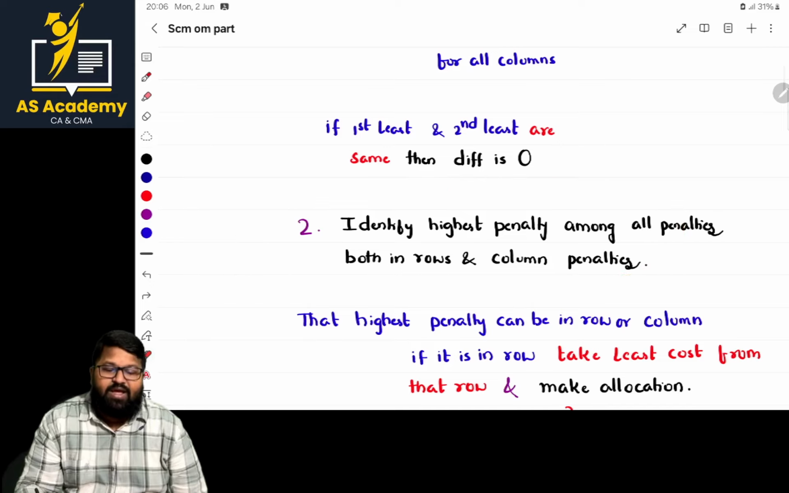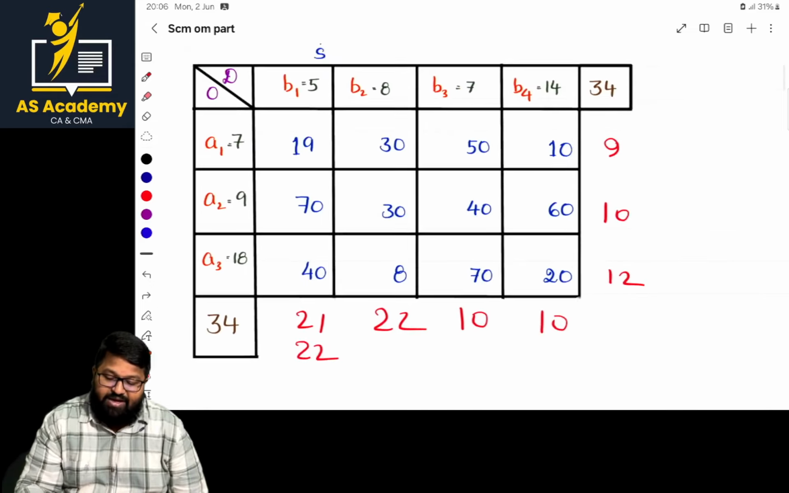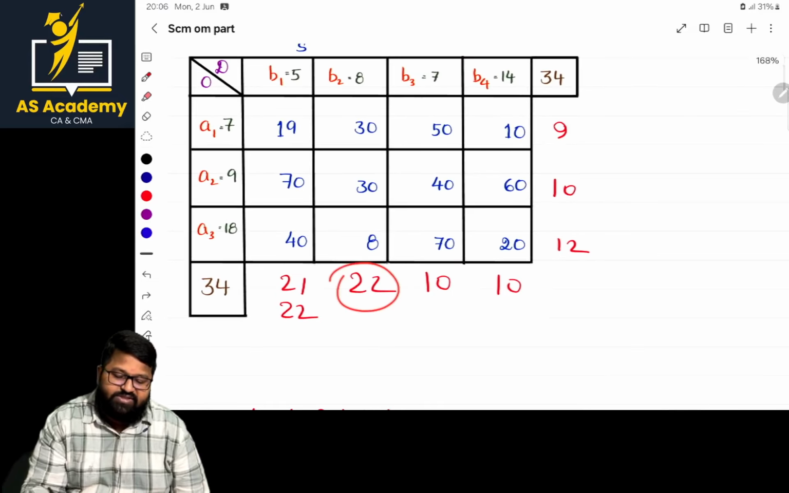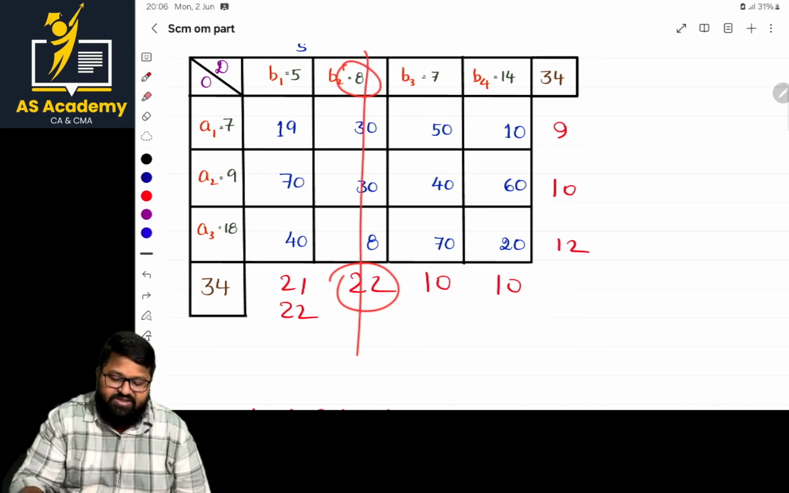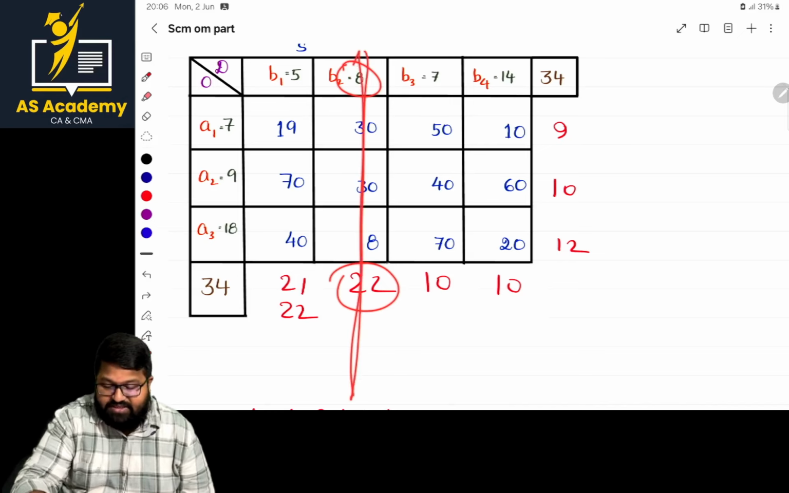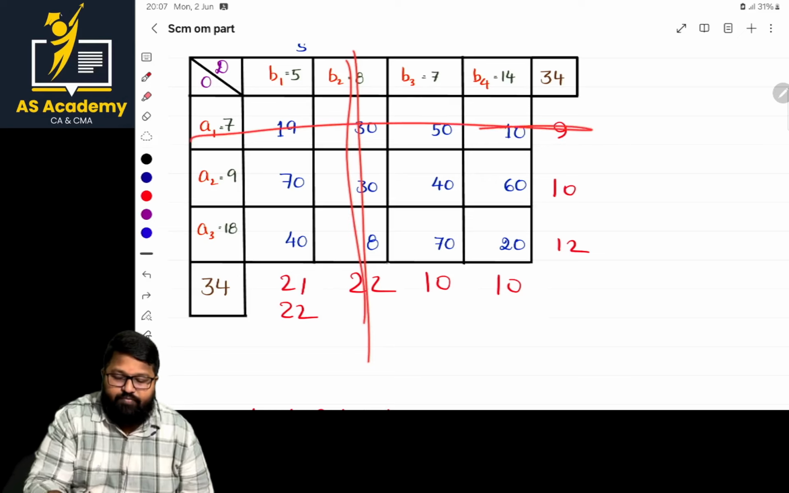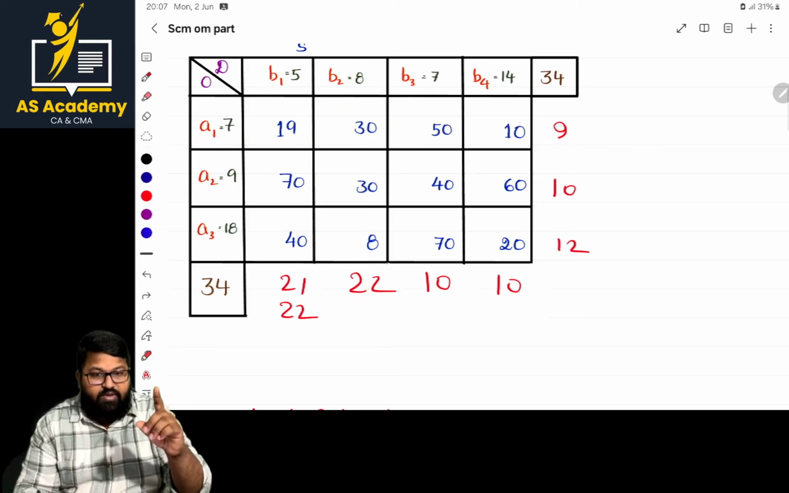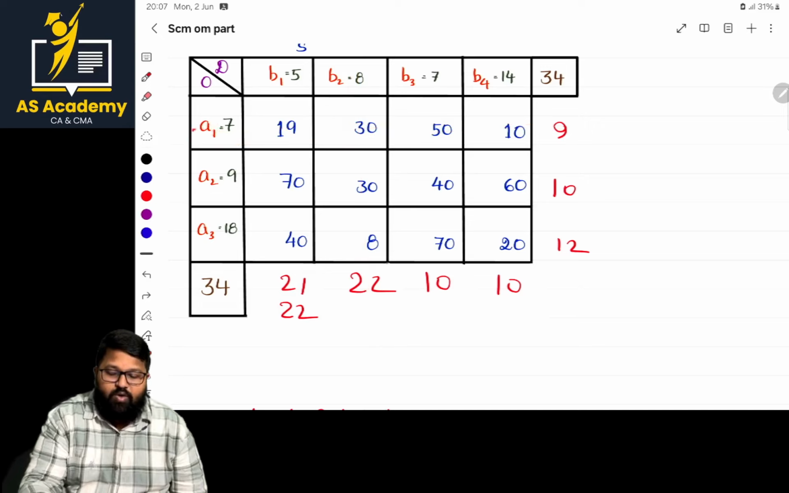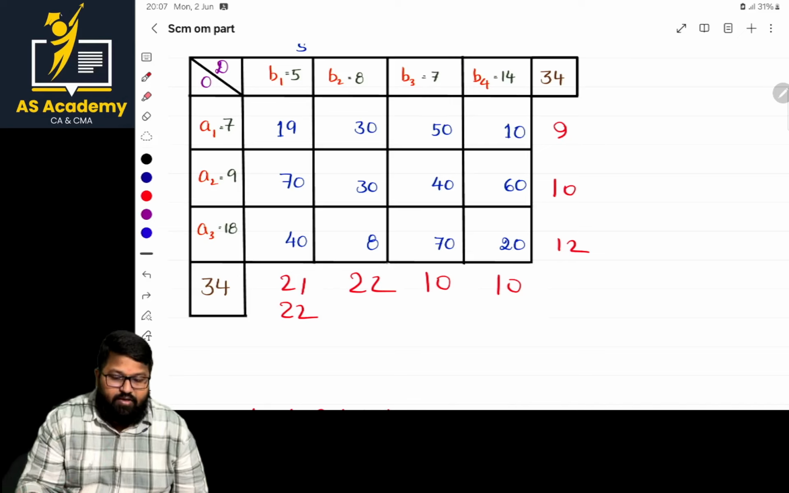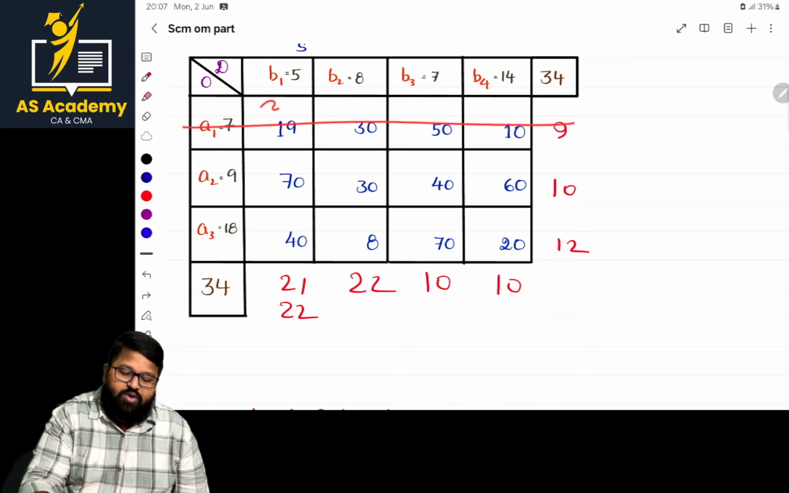Identify the highest penalty among all of them. And one more point, ma'am: when you are going with penalties, for example, I have gone with this and made the allocation, then cancel this part, and this part is cancelled completely. Do not calculate the penalties for the cancelled row or cancelled column. That is one most important thing. For that sake only, we tell you to cancel it. If you cancel it, then you will not get confused again and again. Either you can go with this cancellation or that cancellation, based on your will and wish.